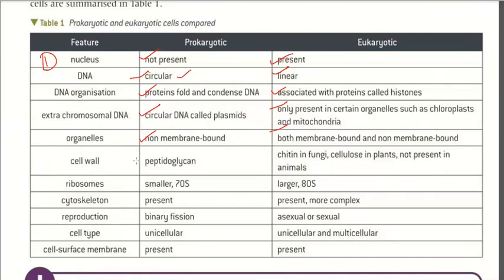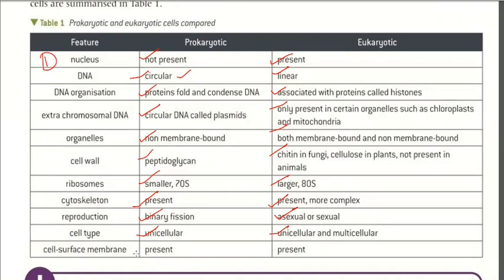Cell wall is made up of peptidoglycan in prokaryotes. In eukaryotes, the cell wall is made up of chitin in fungi and cellulose in plants, and is not present in animals. So it is different. Ribosomes: in prokaryotic cells, they are 70S; in eukaryotic cells, they are 80S. Cytoskeleton is present in prokaryotic cells, and in eukaryotic cells it is also present. Reproduction: in prokaryotic cells, it is by binary fission; in eukaryotic cells, it is both sexual and asexual. Cells are unicellular in prokaryotes, and unicellular and multicellular in eukaryotes.